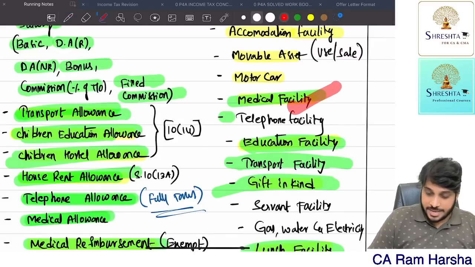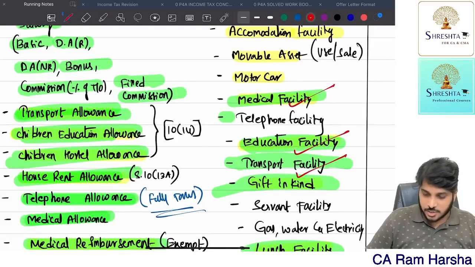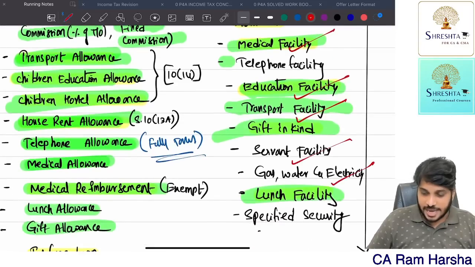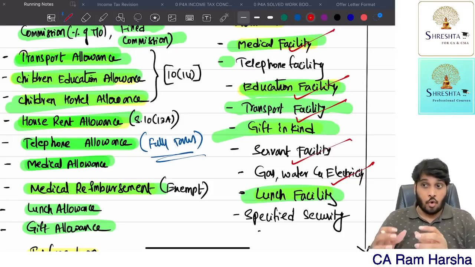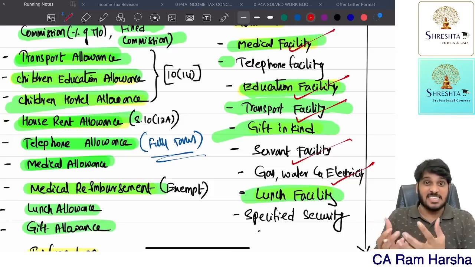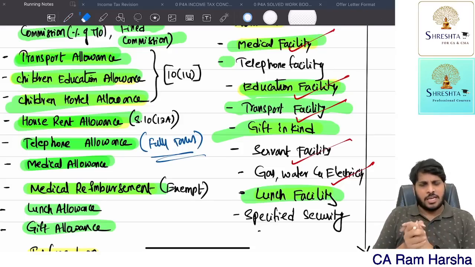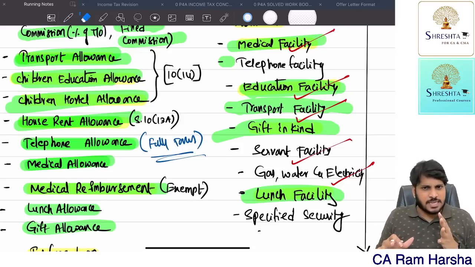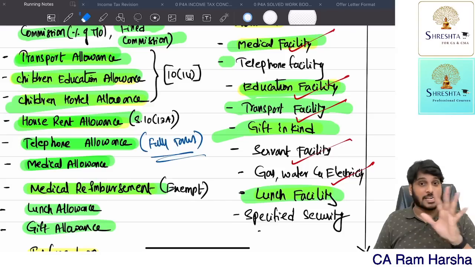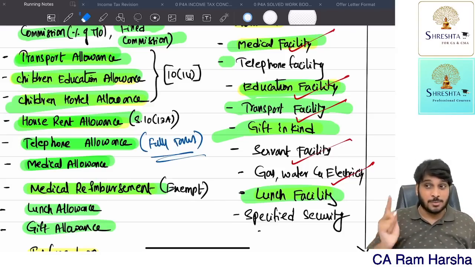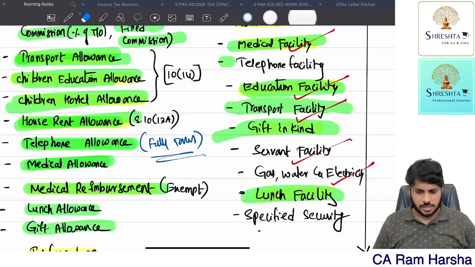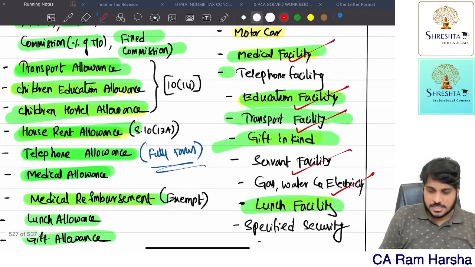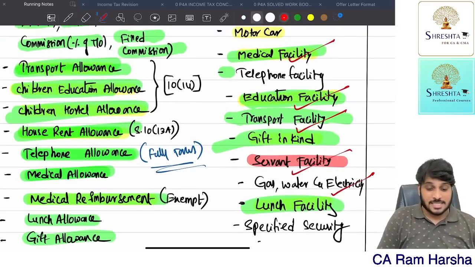Now, medical facility, education facility, transport facility, servant facility, gas, water, electricity facility. Only if a specified employee gets these, it is taxable for him. If a normal employee also gets these facilities, it is fully exempt for him, not taxable. So these facilities are taxable only for specified employees. For a normal employee, we won't tax it.